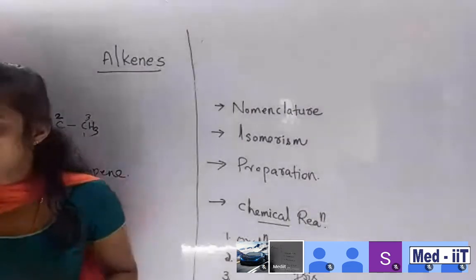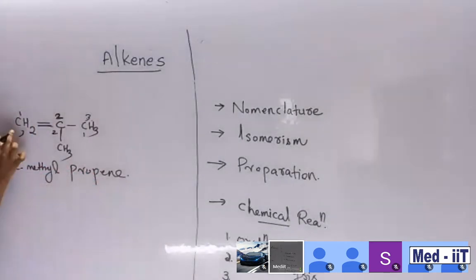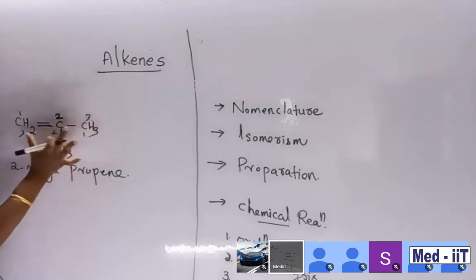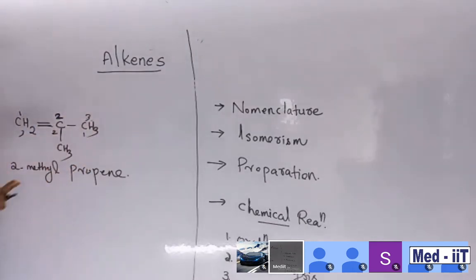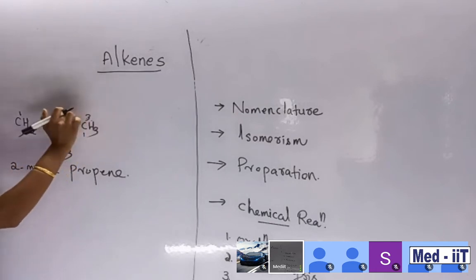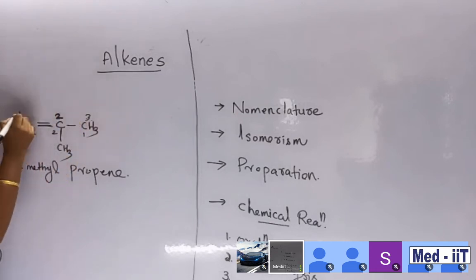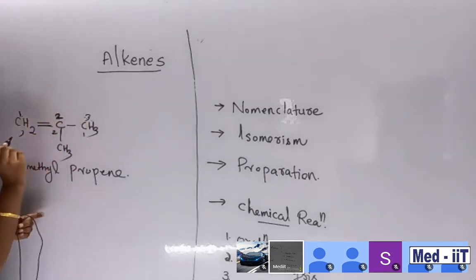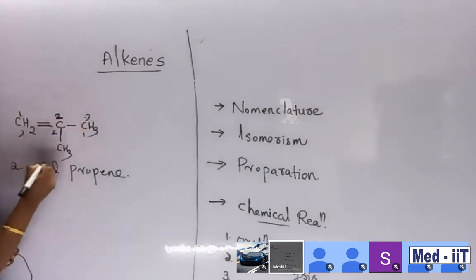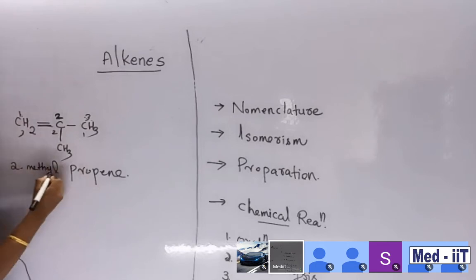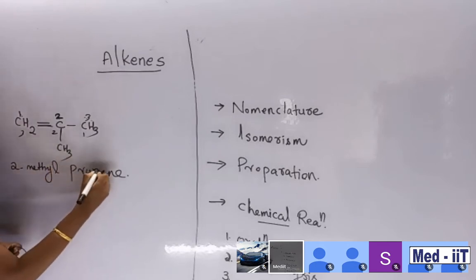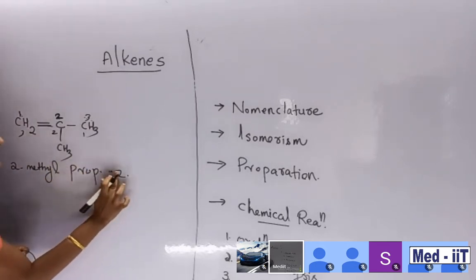Yes, ma'am. Okay. So once again, I am repeating. You want to name 1, 2, 3. In this compound there is no issue, because in any manner, if you are numbering 1, 2, 3, no issue. Okay, one thing. Suppose 1, 2, 3. If we are naming 1, 2, 3, the double bond is 2 methyl, 1 ene, meaning proper 1 ene.